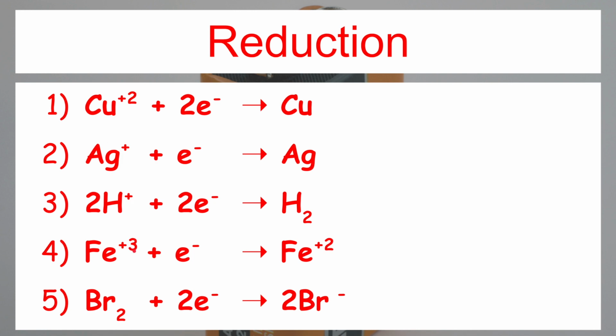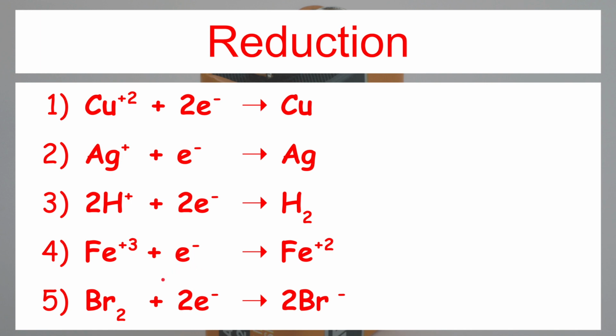Fe plus 3. I have explained this reaction in oxidation also. Fe plus 3 is converted into Fe plus 2 by gaining one electron. Fe plus 2 is oxidized to Fe plus 3 when it loses only one electron. Now suppose it is said Fe plus 3 is reduced to Fe atom, it means Fe plus 3 ion has taken 3 electrons.